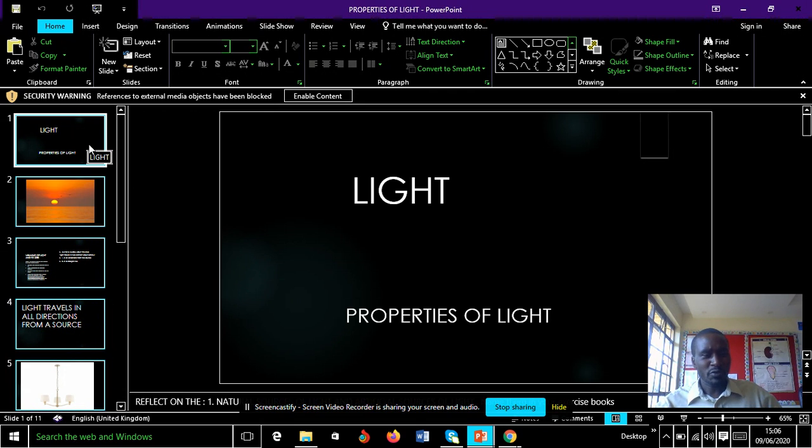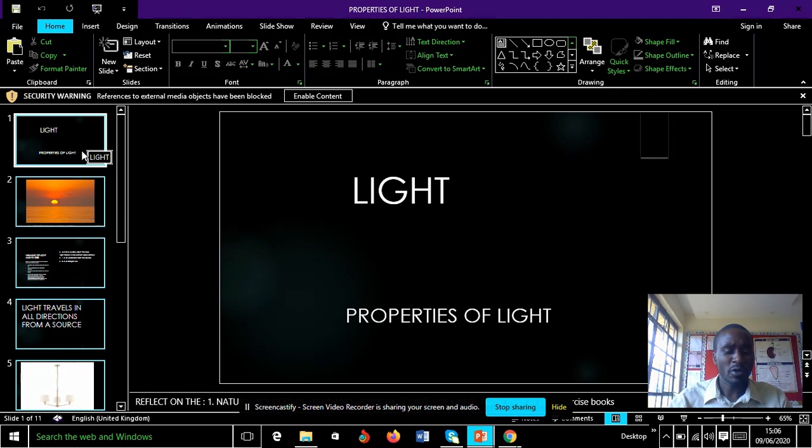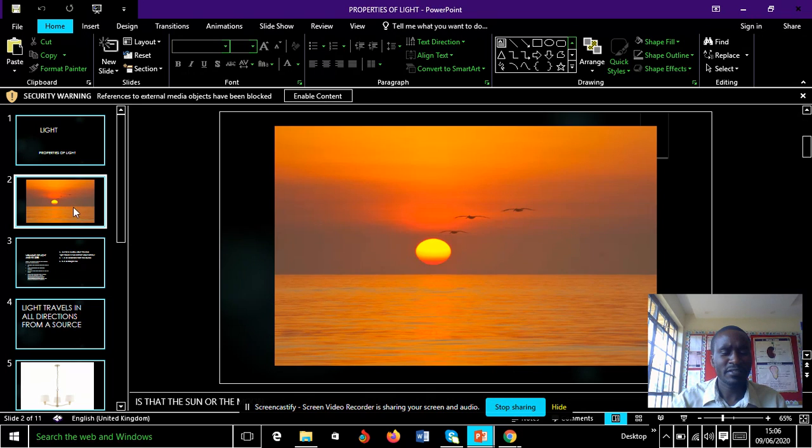To our topic today. We are going to talk about light, specifically properties of light. When we talk of properties of light, we are talking about the behavior of light. When I take the first two properties of light, which are the main ones: number one, light travels in a straight line. Number two, light travels in all directions from a given source, or we can also say light spreads in all directions from a given source.